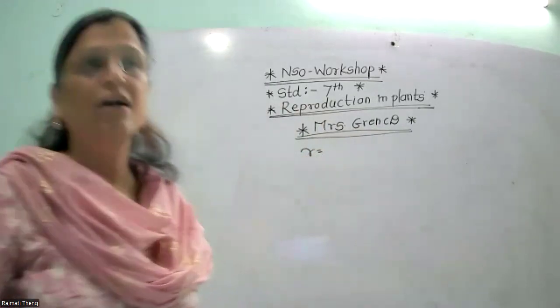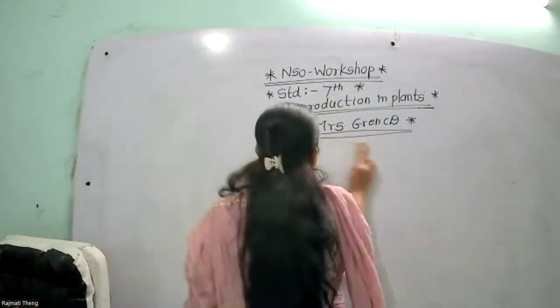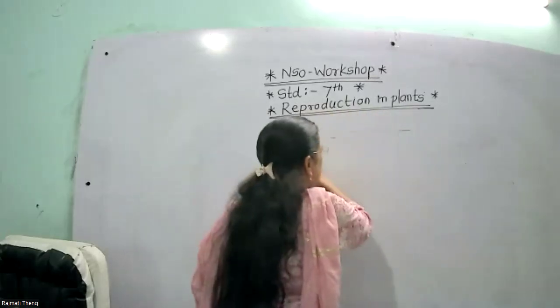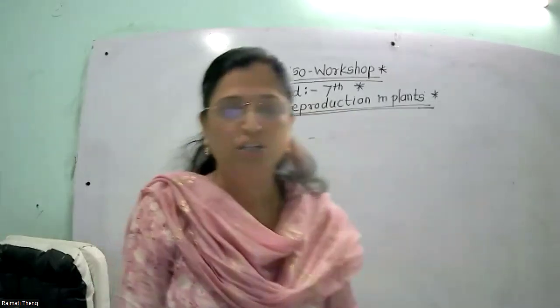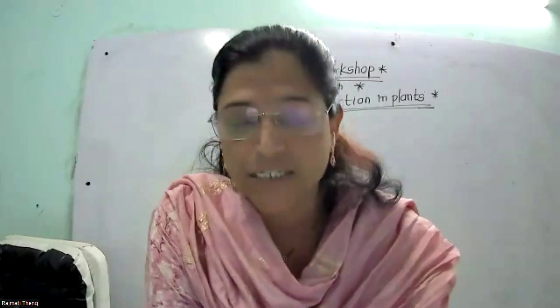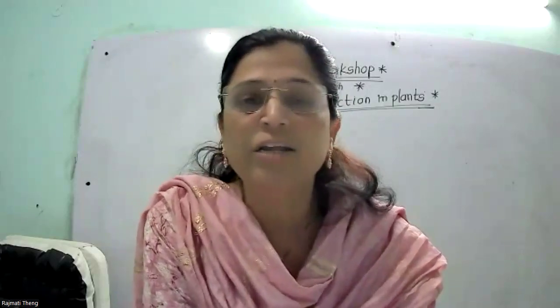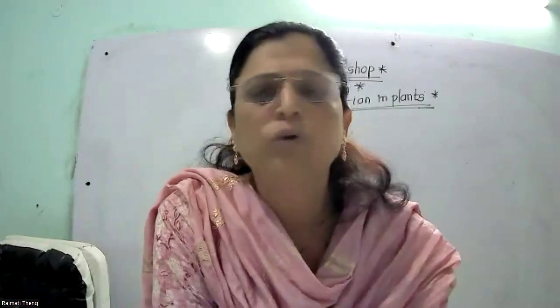So reproduction is the important characteristic of all living things, and by using this trick you can easily memorize the characteristics of living things. The ability of a living organism to produce new individuals of their own kind is called reproduction. It is the basic process for the perpetuation of living organisms, and it helps to maintain the continuity of life. Now in this chapter we have to discuss plants.